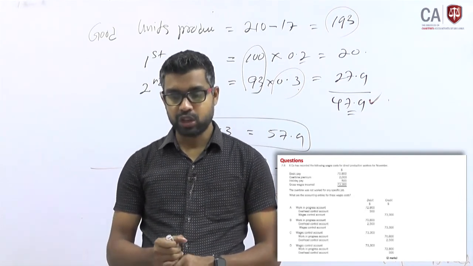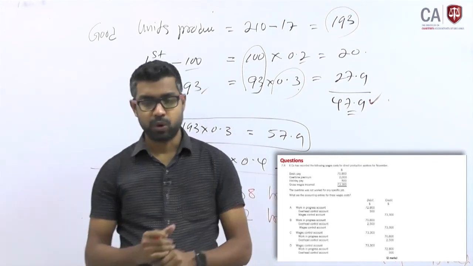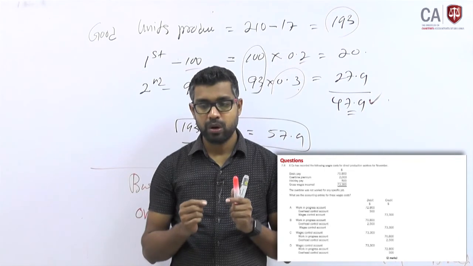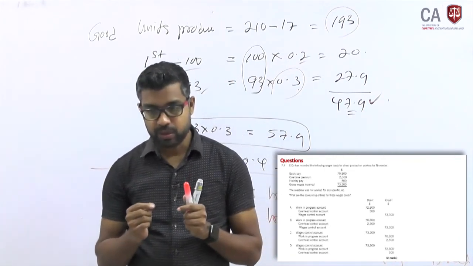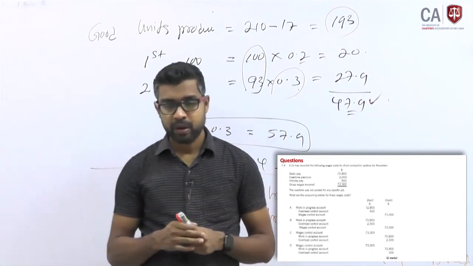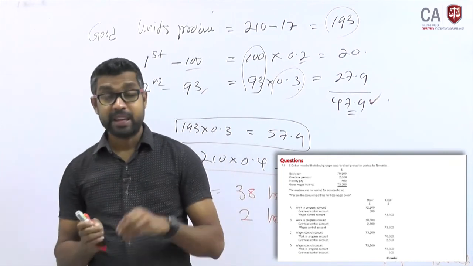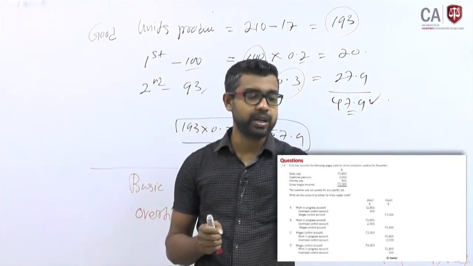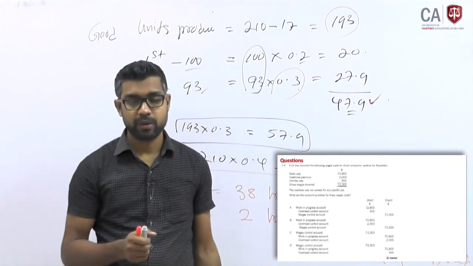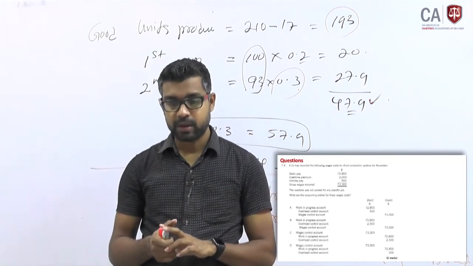The overtime was not worked for any specific job. What are the accounting entries for this wages cost? If it is not for specific work, that will be part of overhead. That is what you need to understand.